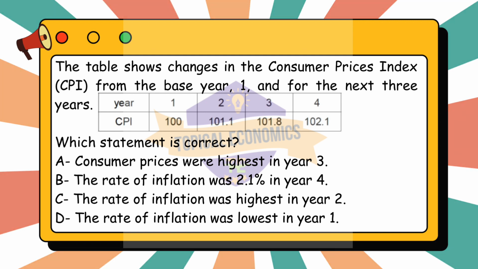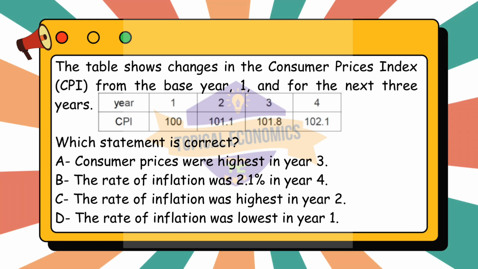Let's go through each option systematically, using the provided CPI data. In year 1, CPI equals 100, this is the base year. In year 2, CPI equals 101.1. In year 3, CPI equals 101.8. And in year 4, CPI equals 102.1. Now, we can calculate the rate of inflation for each year as the percentage change in CPI compared to the previous year.